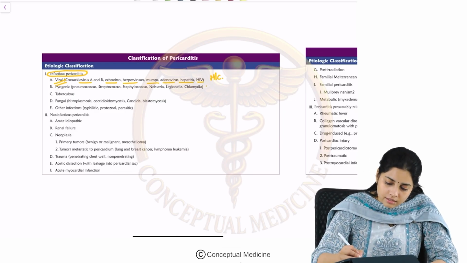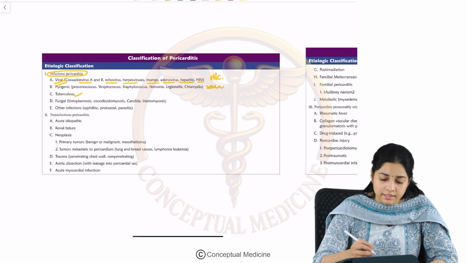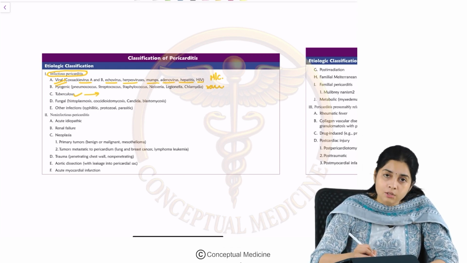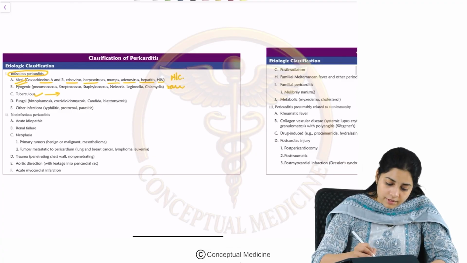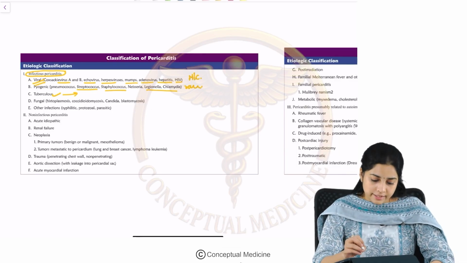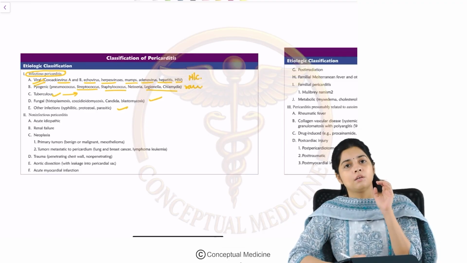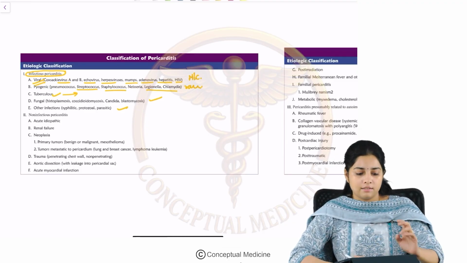Apart from that, though rare, you can have fungal and tuberculous pericarditis. Tuberculous pericarditis is very common in our country, whereas bacterial pericarditis with pneumo, strepto, staphylococci, legionella is slightly rare. Then fungal infections and other infections like syphilis can also cause pericarditis, right?